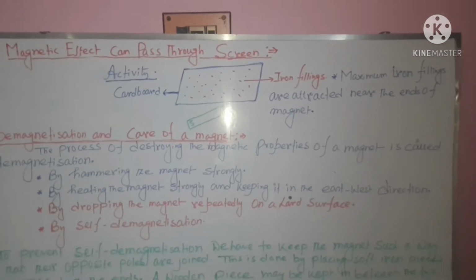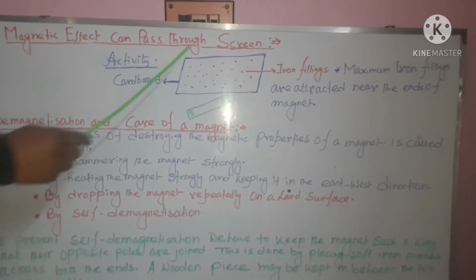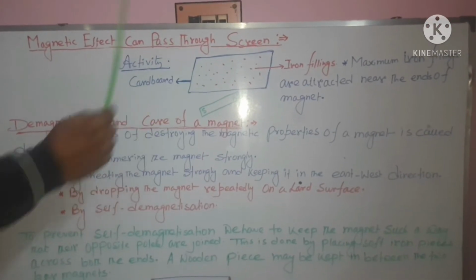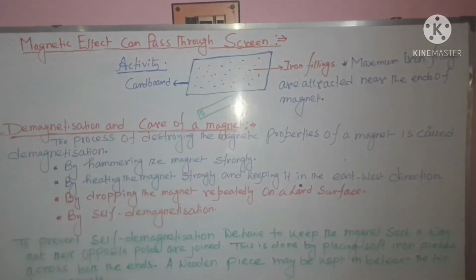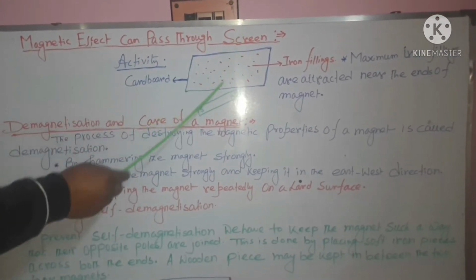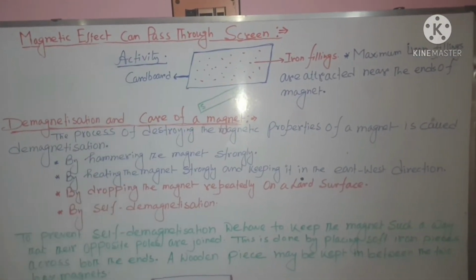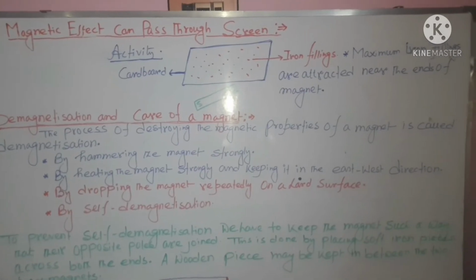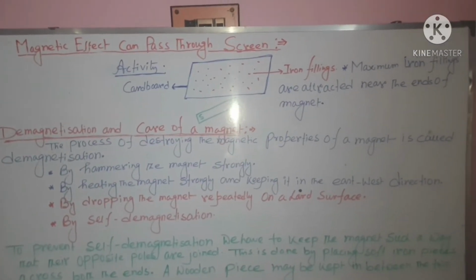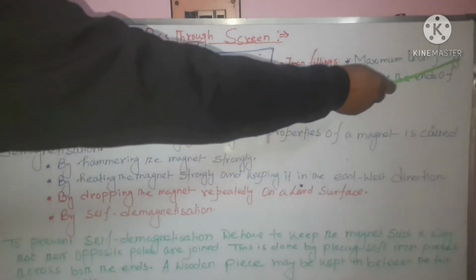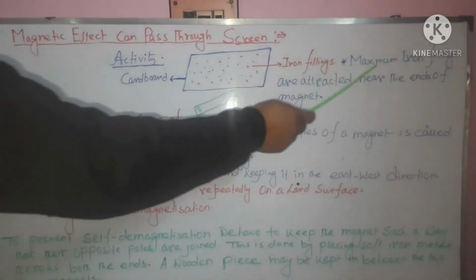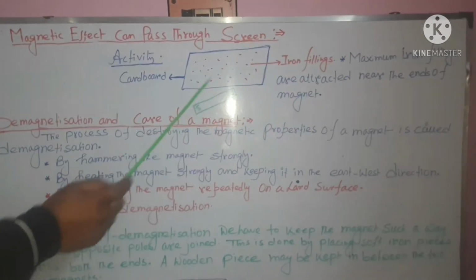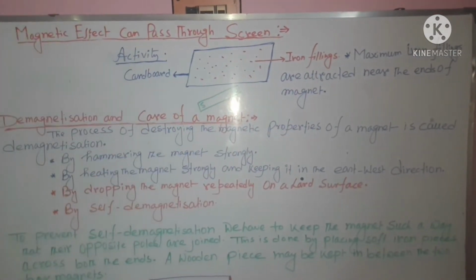What activity? You just take a cardboard. On the top surface of the cardboard, you take some iron filings. Below the cardboard, you take a bar magnet. After this arrangement, you are able to see that the maximum iron filings are attracted near the end of the magnet.